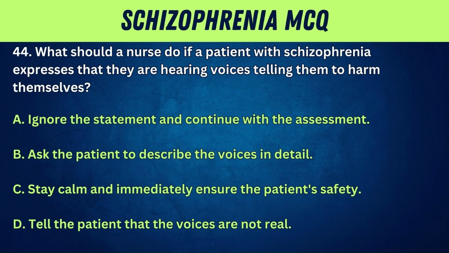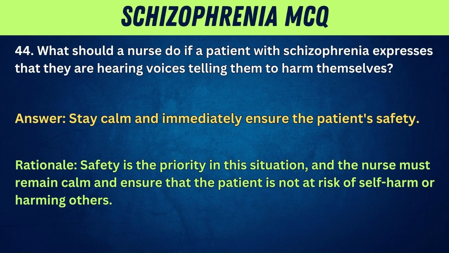A. Ignore the statement and continue with the assessment. B. Ask the patient to describe the voices in detail. C. Stay calm and immediately ensure the patient's safety. D. Tell the patient that the voices are not real. Answer: Stay calm and immediately ensure the patient's safety. Rationale: Safety is the priority in this situation, and the nurse must remain calm and ensure that the patient is not at risk of self-harm or harming others.